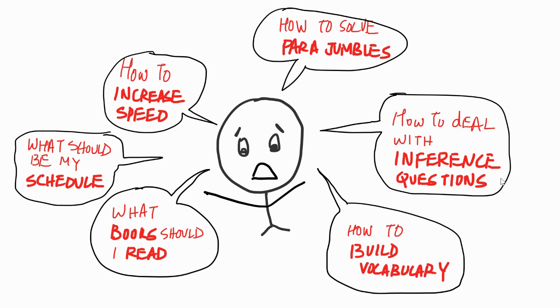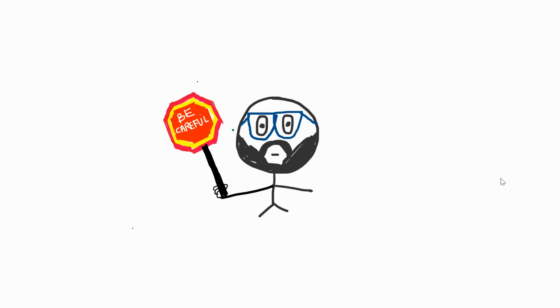In verbal ability, it's more diverse, right from trying to increase the speed, how to deal with certain type of questions, to how to build vocabulary and what book should I read, to what could be a schedule, to how to solve paragraph jumble. Very diverse set of questions. And here is where we have to be a little careful. Each of these is a problem that we are trying to solve, and we need to understand whether there is merit in solving that particular problem. Because each of these problems requires time to solve, right? And time is a constraint that we have. So we have to be careful.